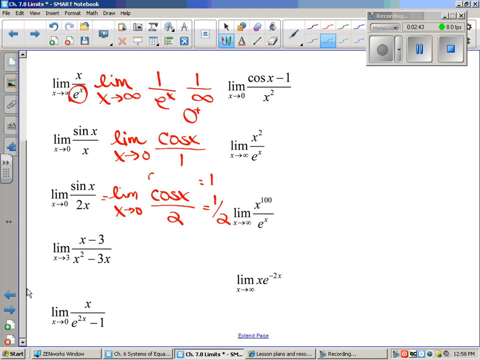All right, let's look at another one. Again, we'd have 0 over 0. And yes, you could have reduced this one. But let me just show you that this does, in fact, work even for these that you could reduce. When you do this one, you plug 3 in, of course, you get 0 over 0. So the derivative of the top would be 1. The derivative of the bottom would be 2x minus 3. And so now when I plug 3 in there, I'd have 1 over 3, which was the answer we got in the previous video, if you remember.